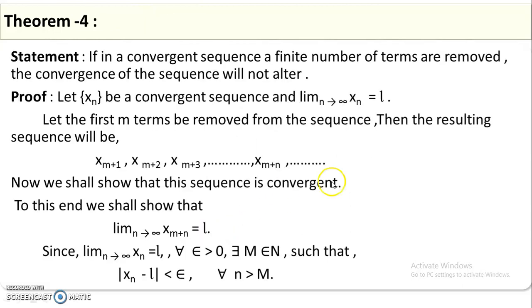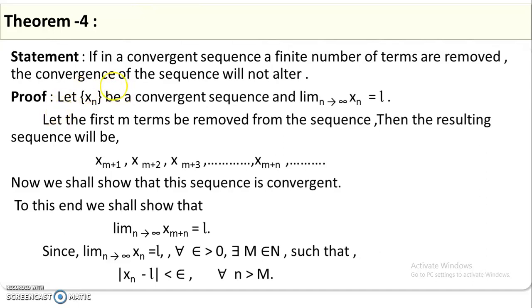Another theorem we have here: suppose in a convergent sequence a finite number of terms are removed, then the convergence of the sequence will not alter. It means if you have any convergent sequence, you can remove some finite number of terms from that sequence, and the nature of that sequence will not change. That is what the property says.